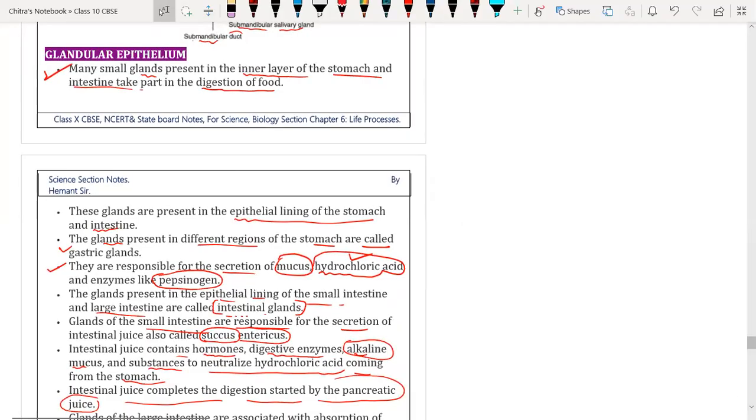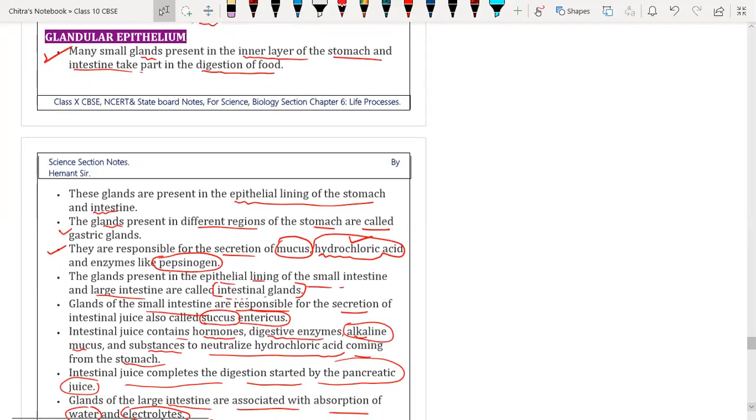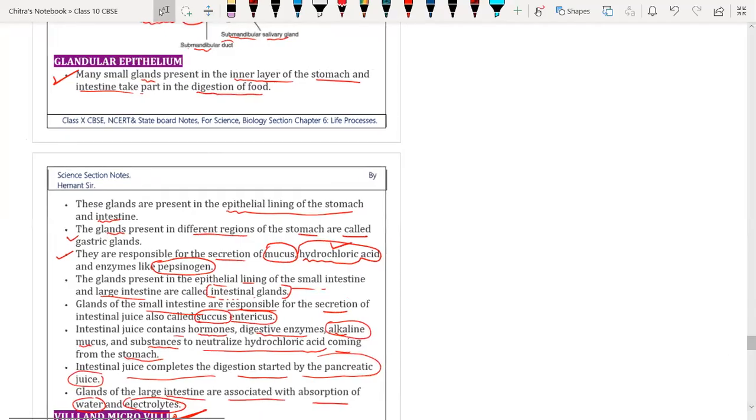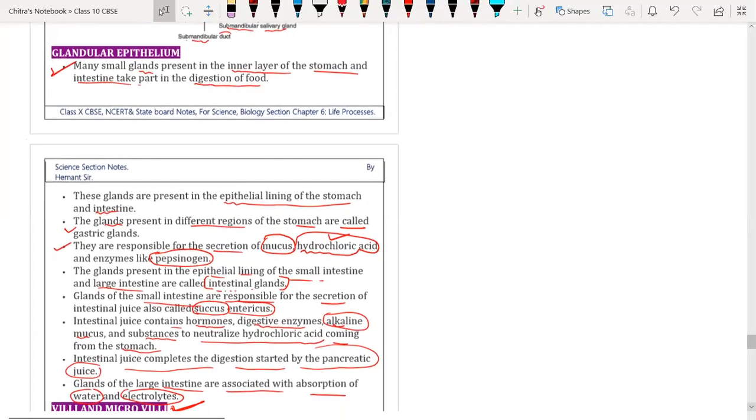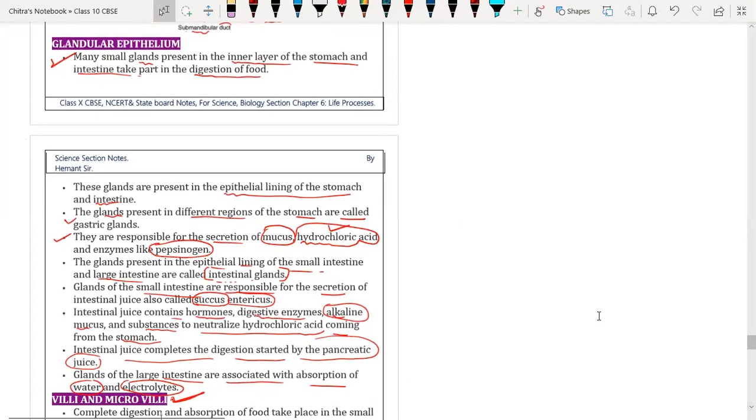So again, I want you to take a screenshot for this part because it is very important. Okay, now take a screenshot. Do you have any doubt, beta? Yes, any doubt here?